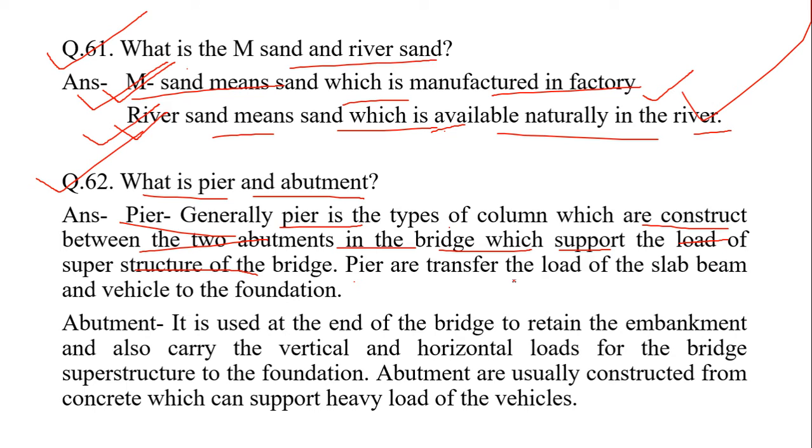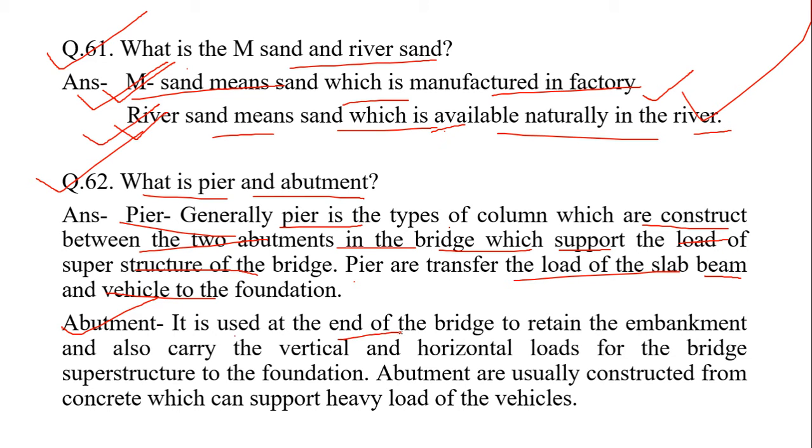A pier transfers the load of slab, beam, and moving vehicles to the foundation. And what is abutment?